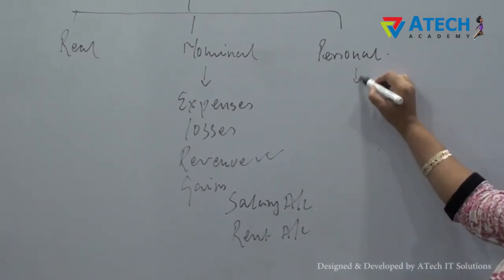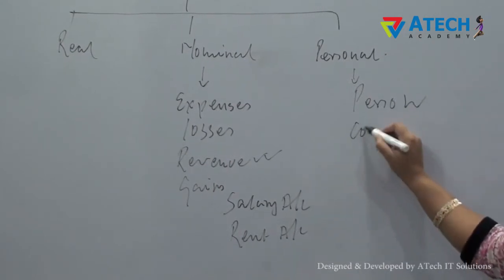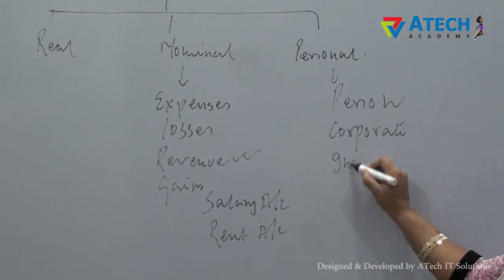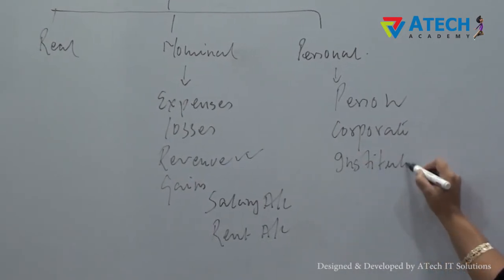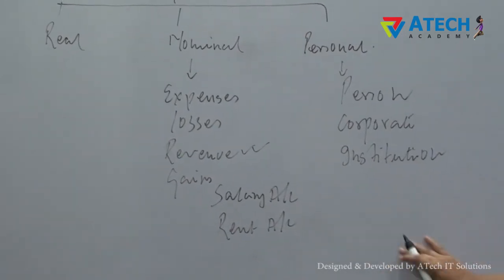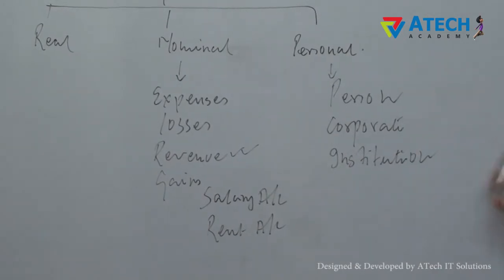Personal accounts are those accounts which relate to any person or any corporate or any institutions, financial institutions, or any account that represents a certain person.